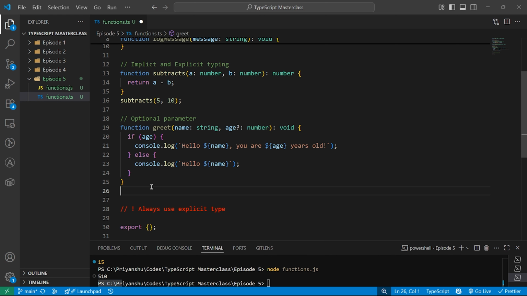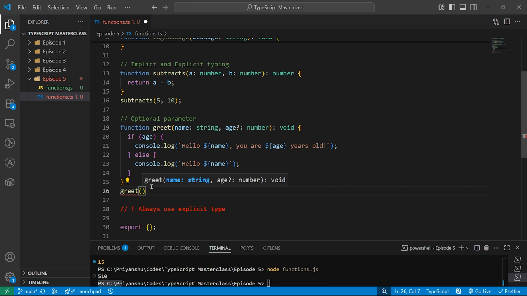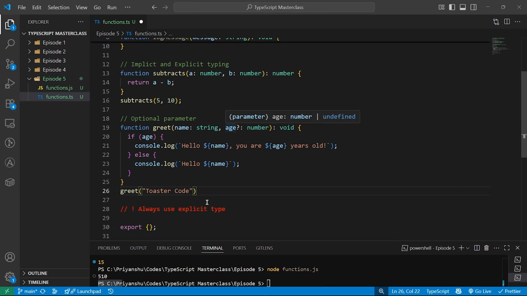Let's run this function. Greet, I will do name. Let's pass toaster code. See, we just passed one and we are not getting any error because age is optional. If I pass it, it's fine. Maybe let's pass 25. I'm 25, come on, not 26. So whether you add the age or you don't add age, it doesn't matter much.